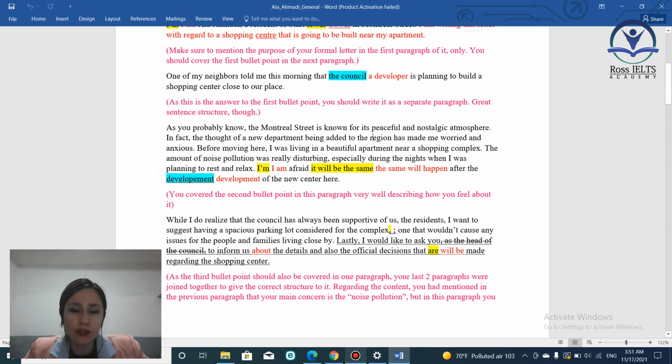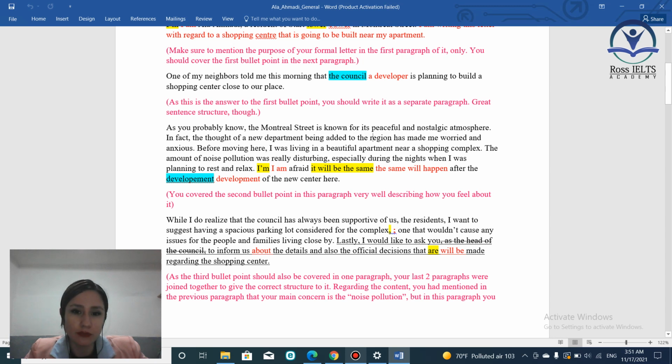The first thing that I should mention here is that this sentence that I have underlined was here. It was a separate paragraph, but it's wrong. It should be here. Why? Because when you want to cover one bullet point, you should cover it in one paragraph and not two separate paragraphs. So it should all be here in one paragraph. This is the first thing.